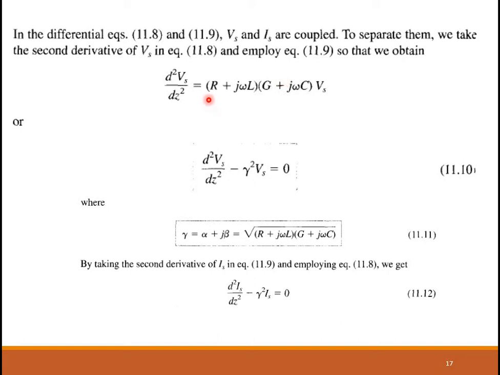Now this term I'm going to replace, and this is your propagation constant gamma. So my equation becomes, this is actually the first equation for wave propagation in terms of voltage in a transmission line: d square Vs by dz square minus gamma square Vs is equal to 0, where gamma is the propagation constant, which is defined as alpha plus j beta. And from this expression, gamma is equal to the square root of this term.